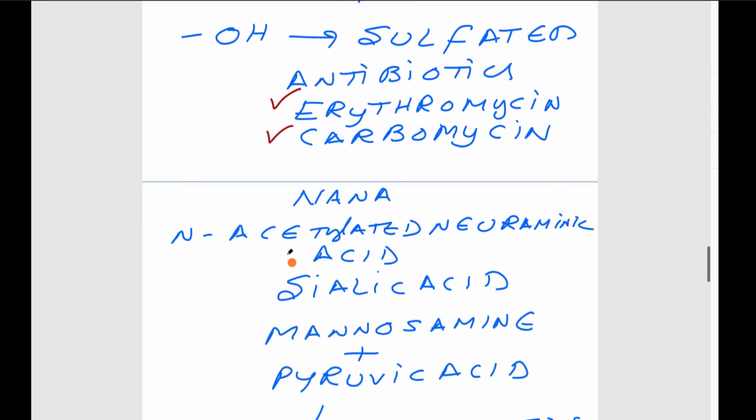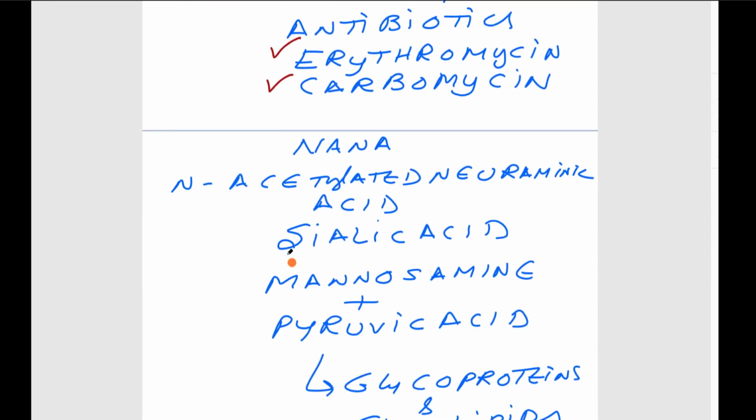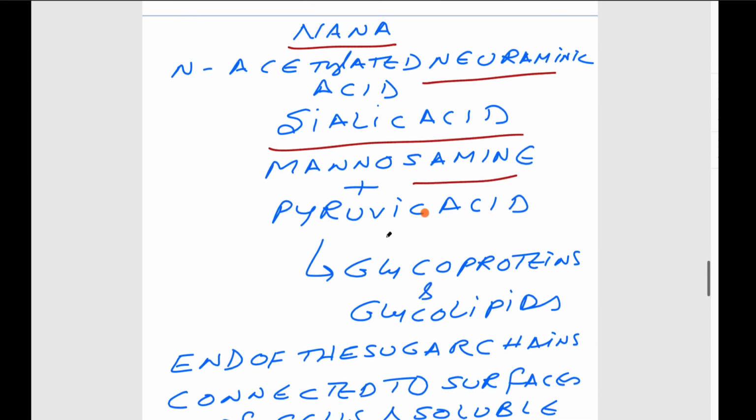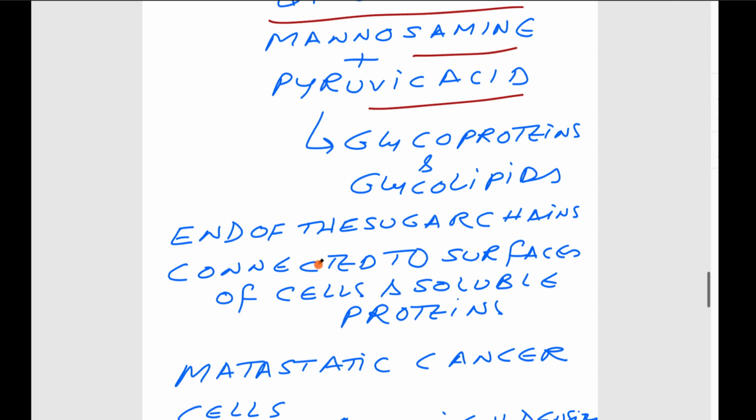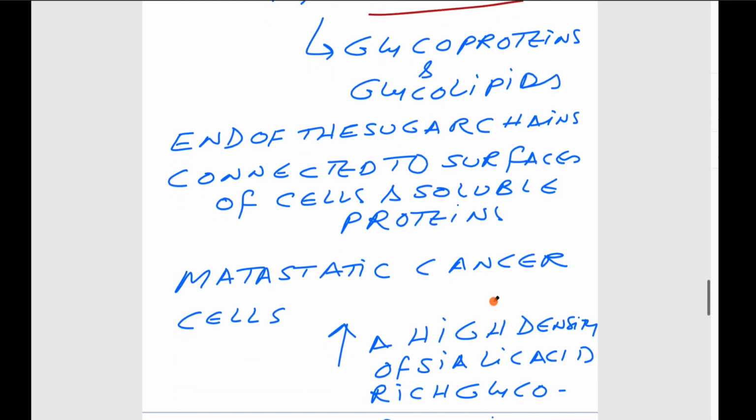One of the N-acetylated sugars we have discussed is NANA, N-acetylated neuraminic acid. It is also called sialic acid. It is a combination of mannosamine and pyruvic acid. It is a part of the glycoproteins and glycolipids. Normally in healthy conditions, these sialic acids are present at the end of the sugar chains connected to surfaces of cells and soluble proteins. They act as receptors. There are many other functions in normal physiological conditions.